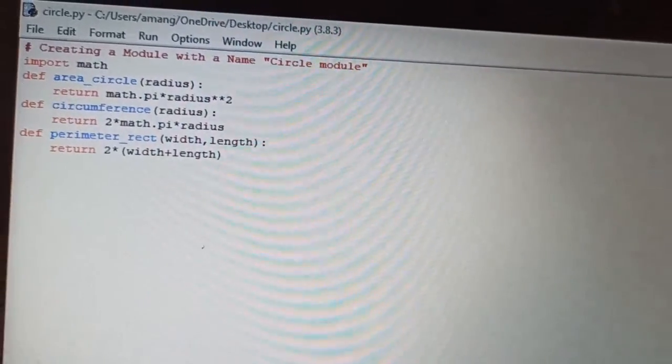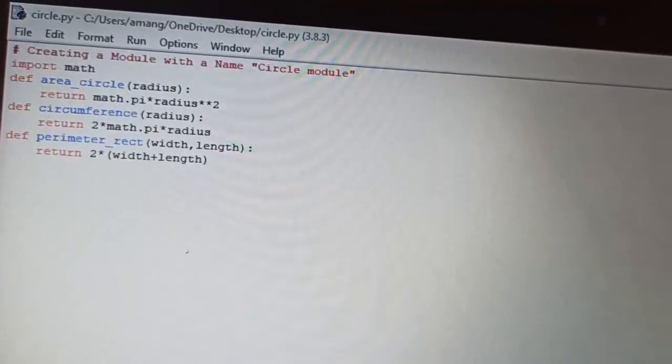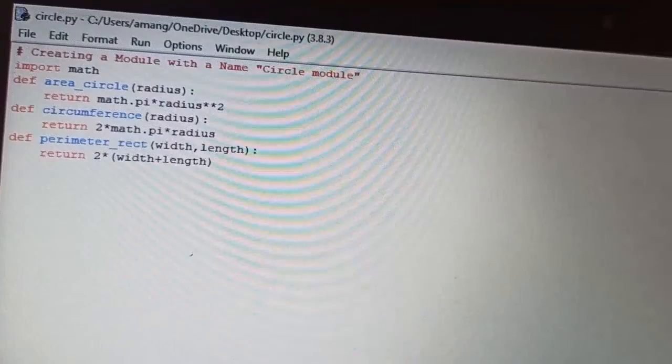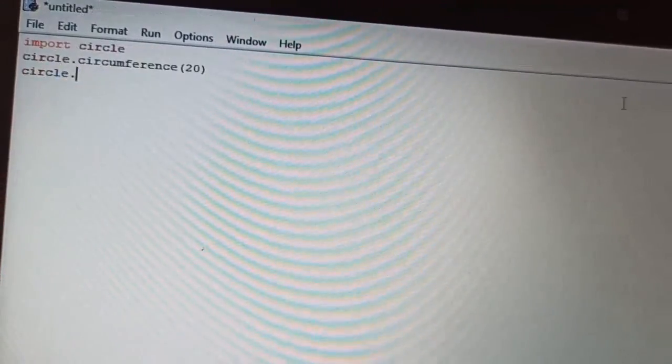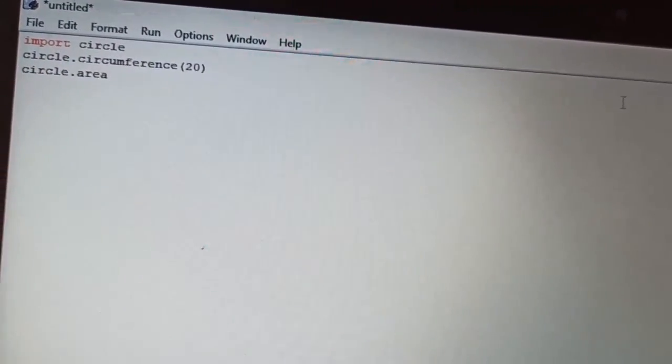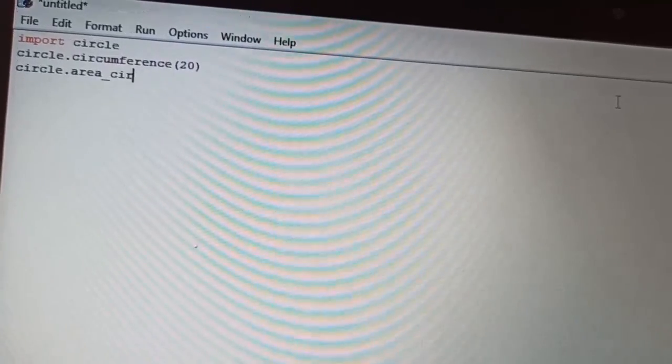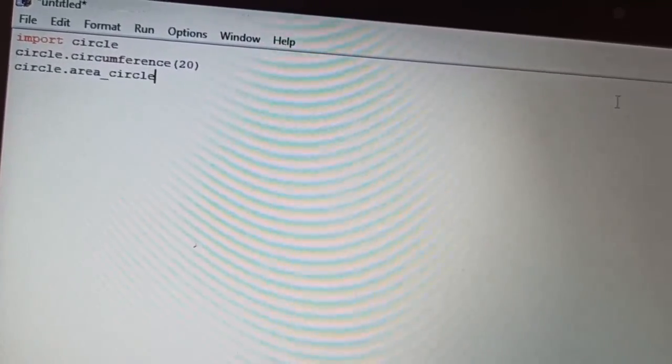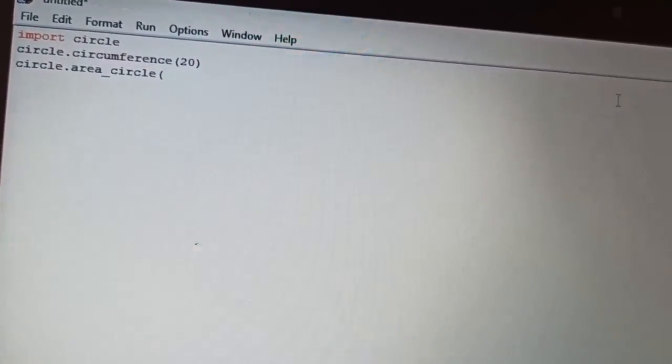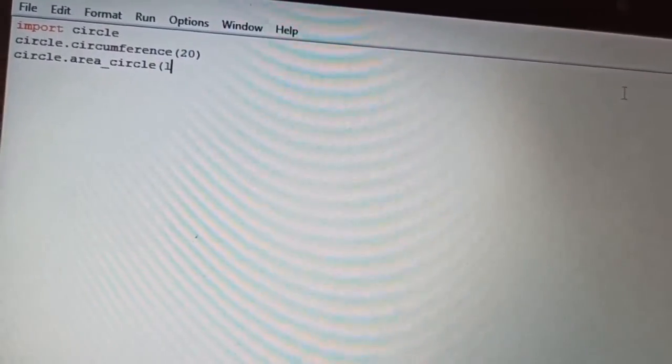Now if I want the area also, so circle dot, the name of my function, let me see, yes, it's circumference and area underscore circle. Then I have to pass the radius again, which is 10.